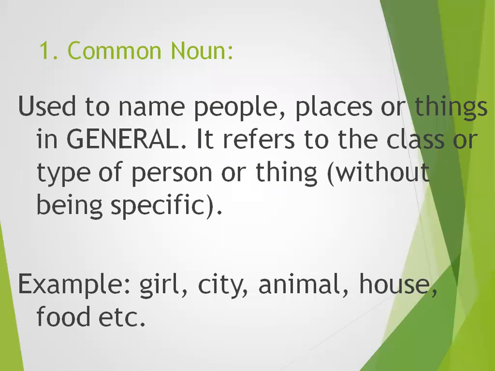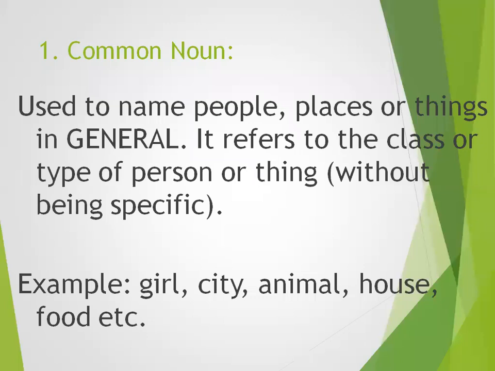By the name of the kind, it's clear that these are the common nouns. It refers to the class or type of person or thing without being specific. Means we are not identifying a specific or special or particular type of person, place, or thing, but they are commonly used. For example, girl, city.